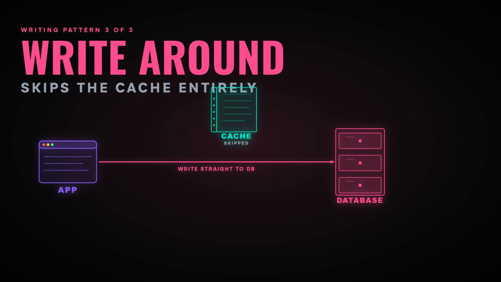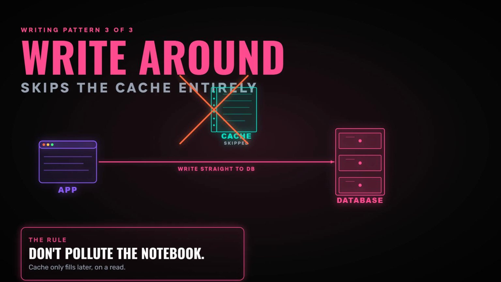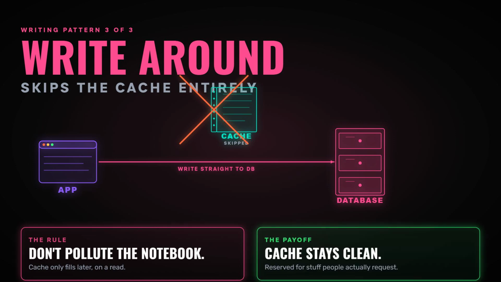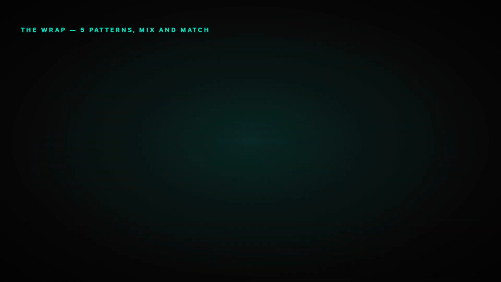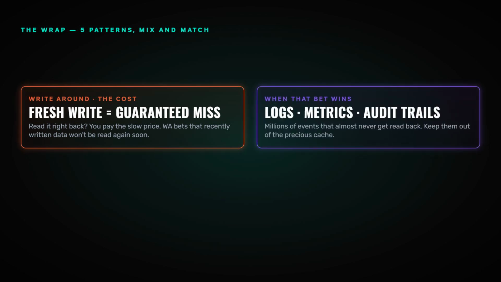Cache aside gives you simplicity and a cache that only holds what's wanted, but every first request is a slow one, and you have to remember to update and delete the cache yourself when the data changes or you will serve stale copies. Read through gives you cleaner app code, but you are now dependent on a caching system that supports it, and you have less direct control over the fetch logic. Write through gives you a cache that is always fresh, but you pay extra time on every write. If your app writes a lot, that adds up.